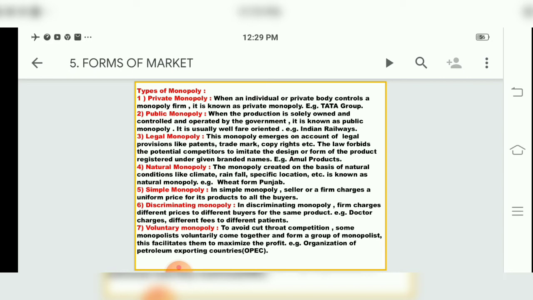Simple monopoly means, children, you have a simple uniform price. Discriminating means changes in price structure will be there. And voluntary monopoly means a group of monopolists to maximize the profit, that is Organization of Petroleum Exporting Countries, who have voluntarily sent fuels to people so that working will be proper.